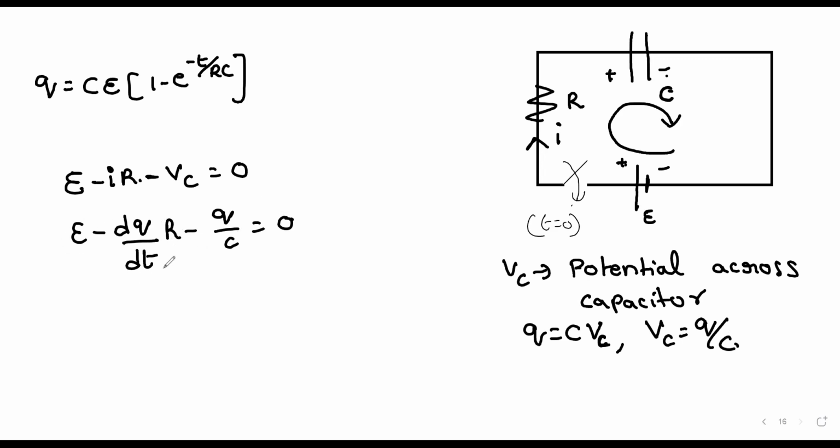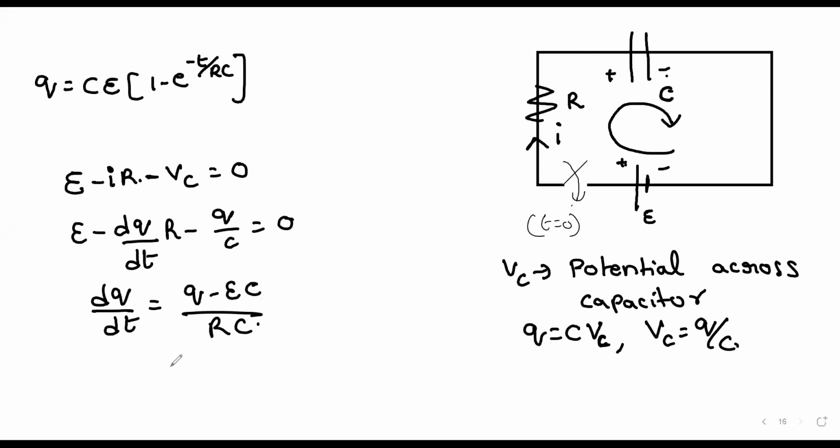So here dq by dt is equal to (EC minus Q) by RC. Is it clear? Does anyone have doubts? No, right? Fine.